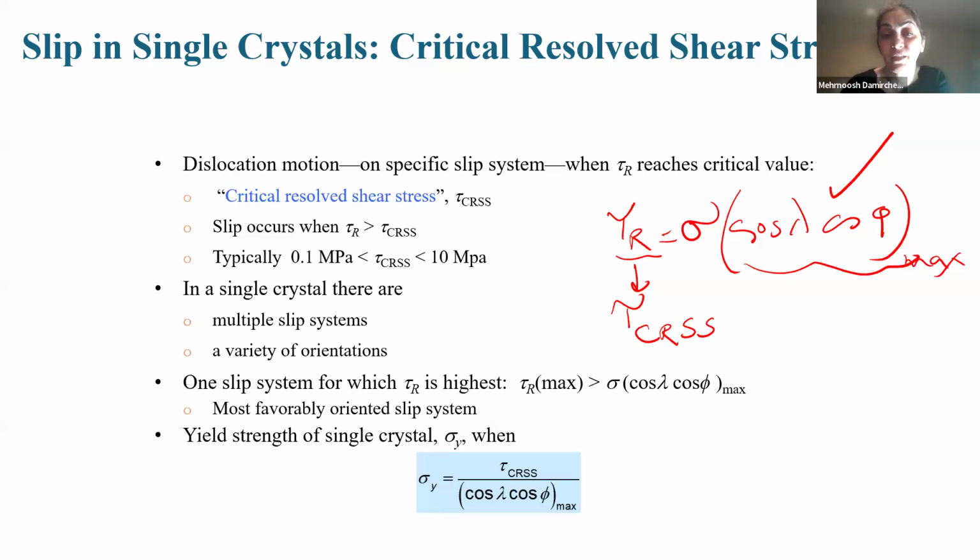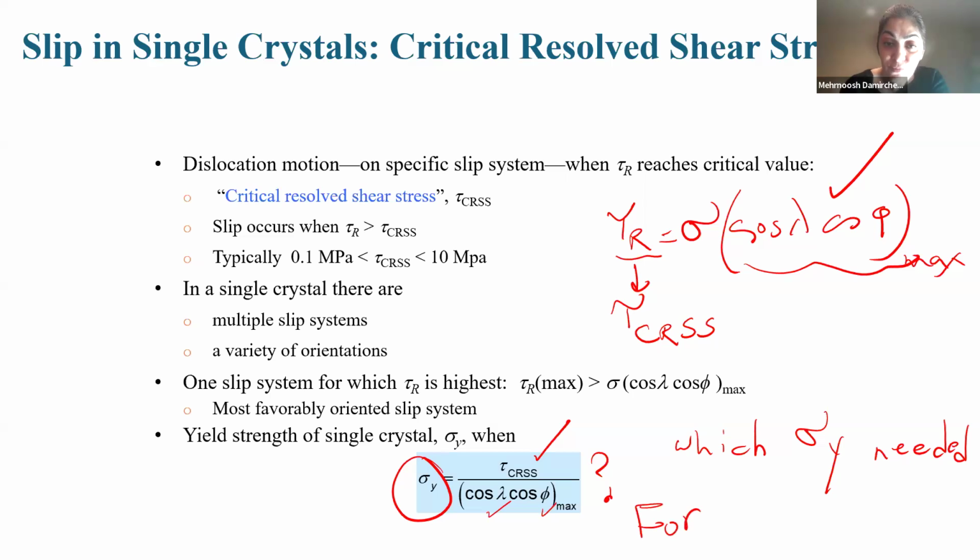The yield strength of a single crystal, or sigma y, is tau critical divided by the maximum of cosine lambda cosine phi. What is the meaning of this equation? It means that we know the tau critical, we know which directions have which cosine lambda cosine phi, and by this equation we find how much sigma y is needed for dislocation movement to start.